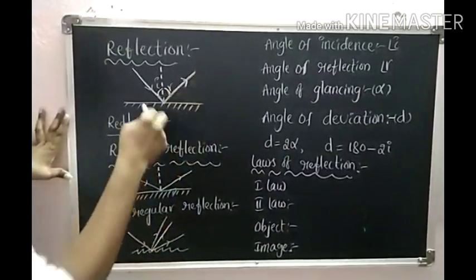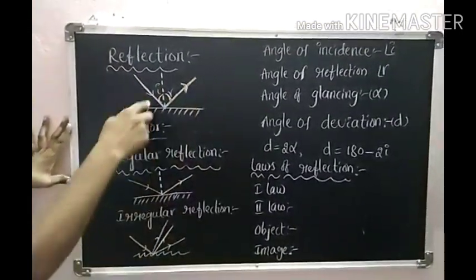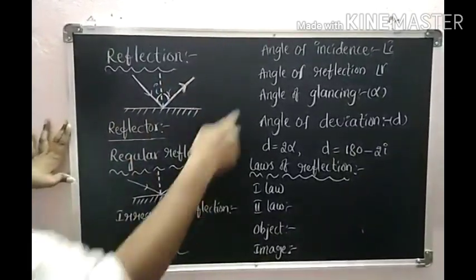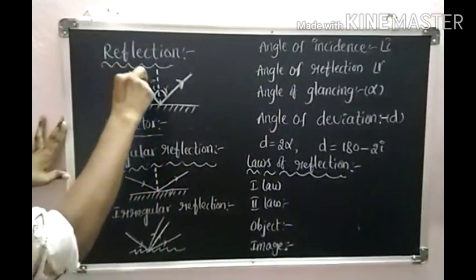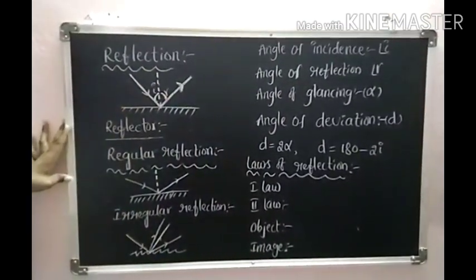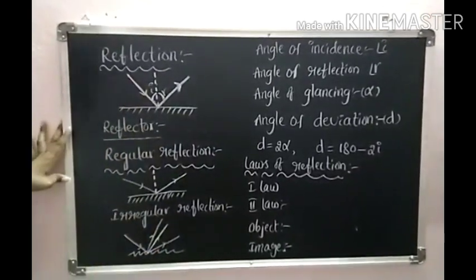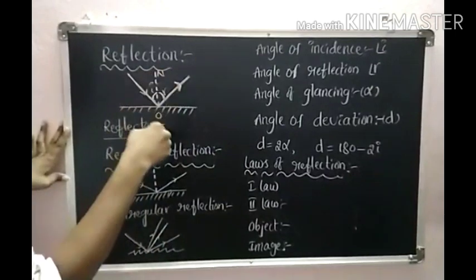Here we observe a diagram. From this diagram we are going to learn a few definitions. One is the angle of incidence. What is the angle of incidence? The angle made by the incident ray with the normal is said to be the angle of incidence. What is the normal? This dotted line represents the normal. This ON is called the normal.